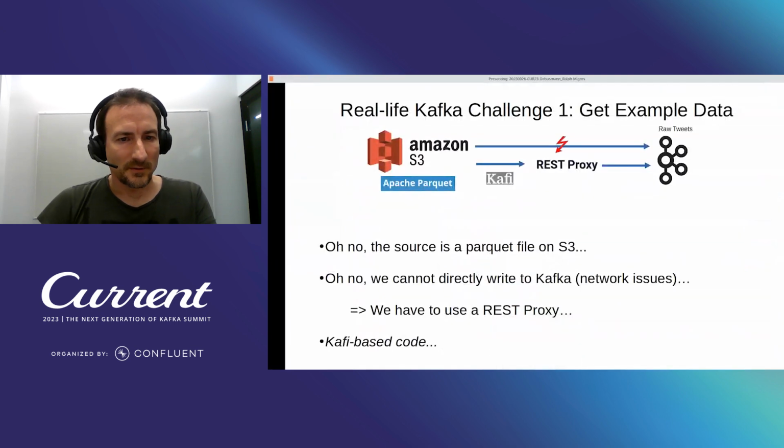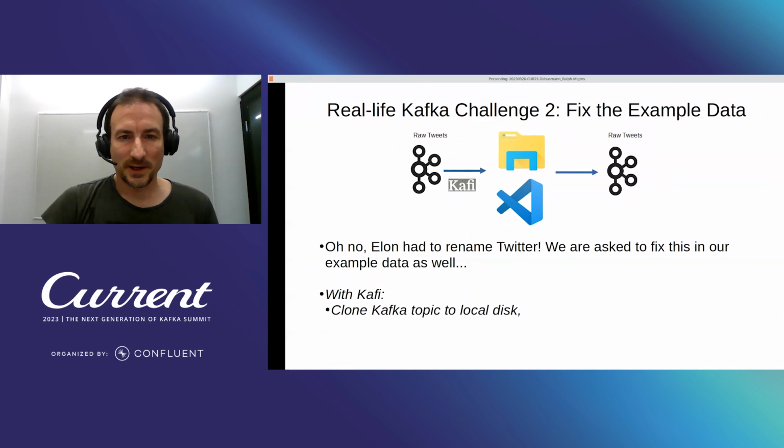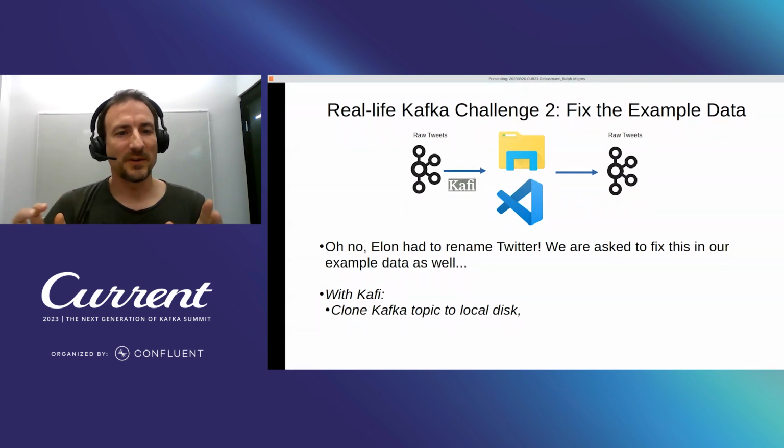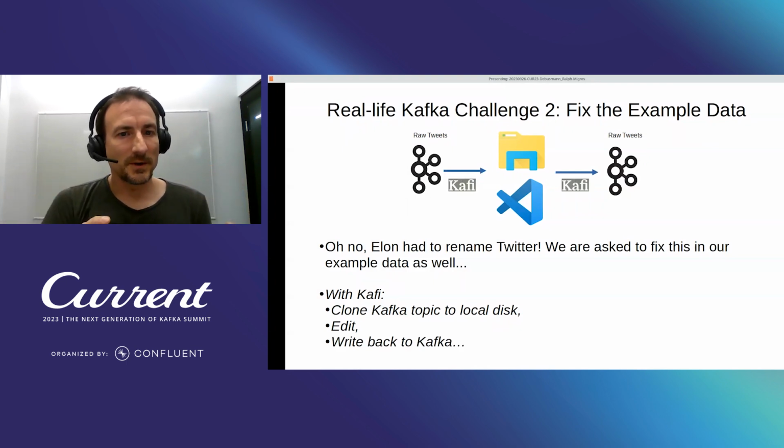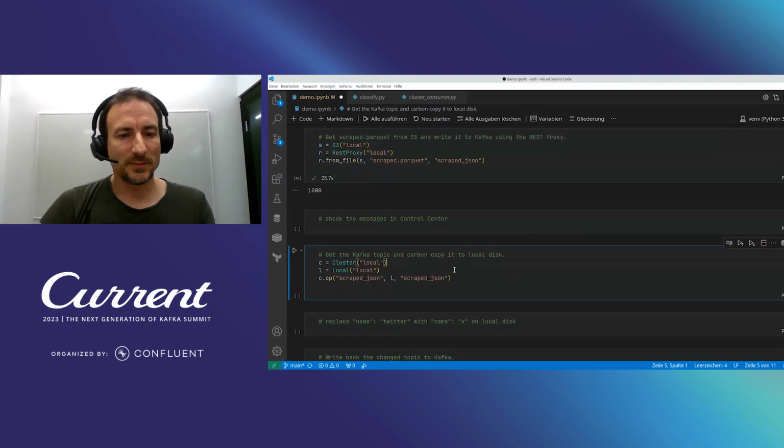You can see, for example, if you look at this one, that the name of the source is still called Twitter, which will be our next challenge, which is to fix the example data, because our boss doesn't want to have Twitter in it. He wants to have the real name now, which is X. With Cfei, this is extremely easy to do. You can clone the Kafka topic to your local disk, edit it in Visual Studio Code, for example, and then write it back to Kafka. And that's what we're doing now.